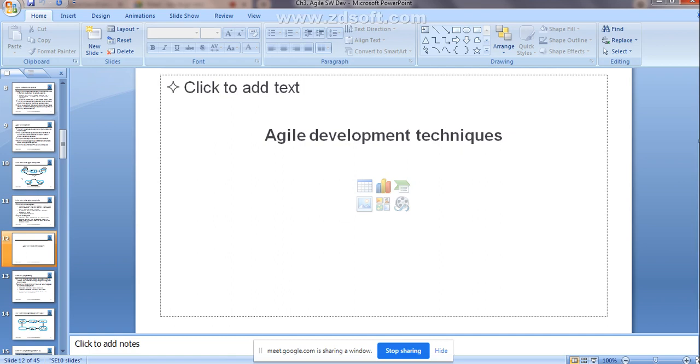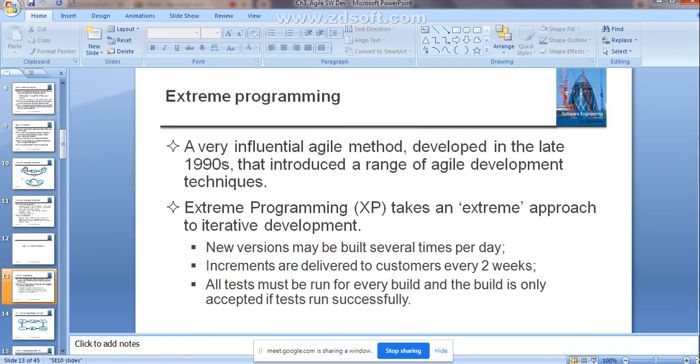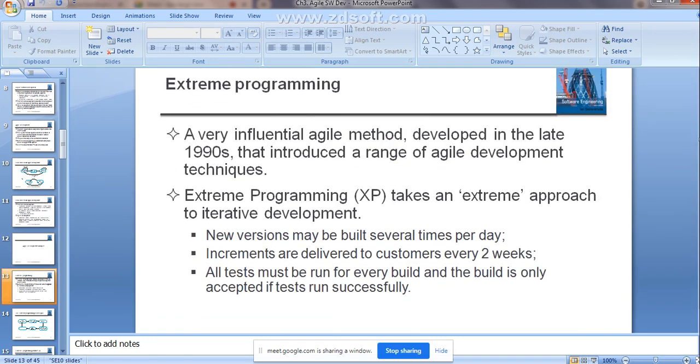The next point is agile development techniques. Here we are going to study only one technique, that is extreme programming. Now we'll see what exactly we mean by extreme programming, which you can simply call XP. A very influential agile method developed in the late 1990s that introduced a range of agile development techniques is extreme programming. It takes an extreme approach to iterative development.